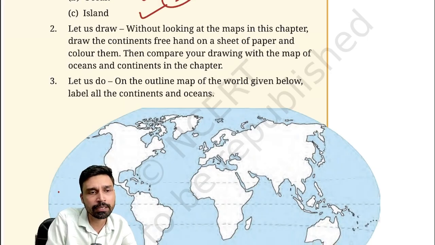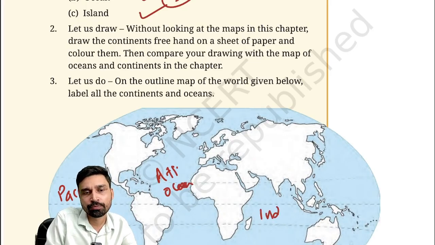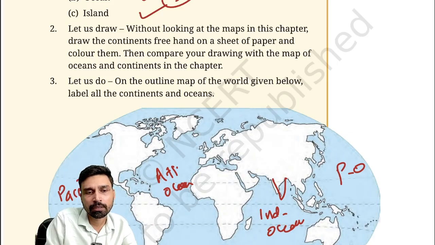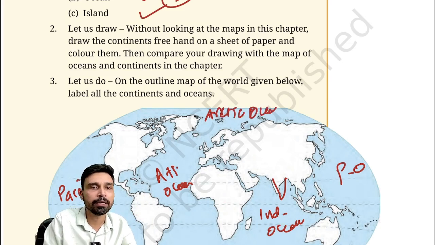So if you can revise briefly, which ocean is it? You should be able to tell this is the Pacific Ocean. Which ocean is this? You should be able to tell this is the Atlantic Ocean. Which ocean is it? Indian Ocean, because of the Indian landmass. Which ocean is it? It is again the Pacific Ocean, because the globe is kind of round. This is what we call the Southern Ocean or Antarctic Ocean, and around the North Pole you have the fifth one that we call the Arctic Ocean.